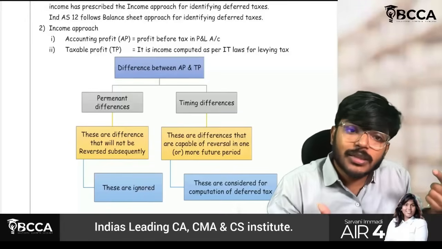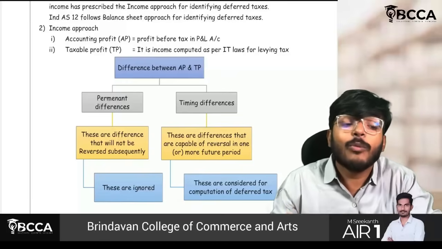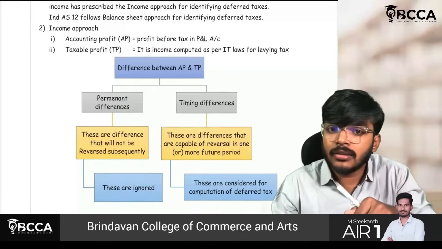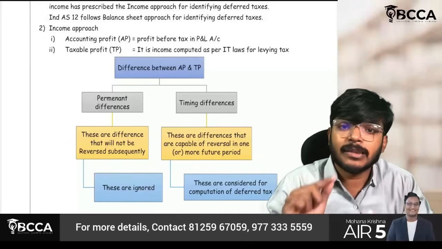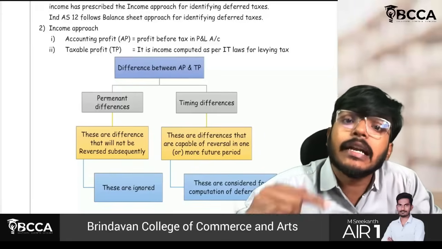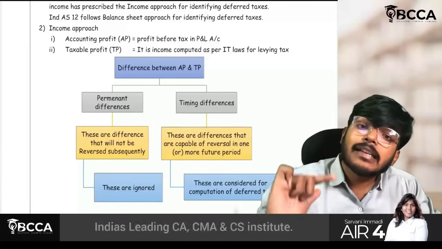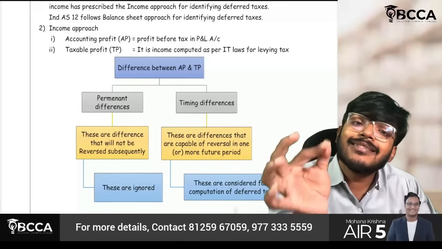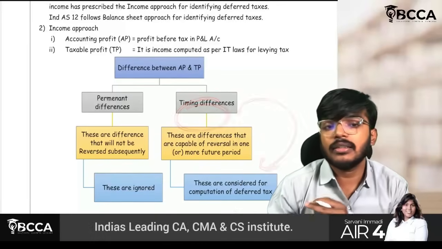It may be possible that as per income tax I am getting more depreciation in the current year, which means I am getting more deduction. In some cases, I will be getting lesser depreciation as per income tax, which means I will be getting less deduction. But that will be corrected in the future. If it will be corrected in future, I will be considering those differences only while calculating deferred tax.